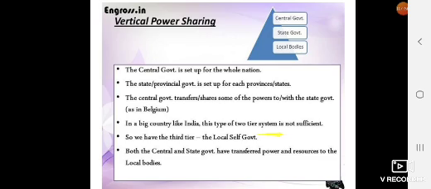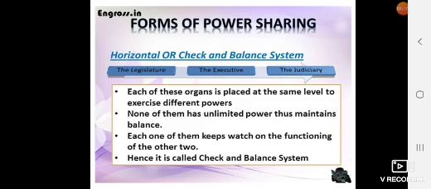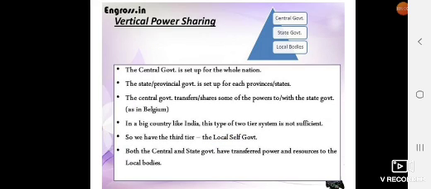Now this one is very important. In Belgium, the central government and state government two-tier system used to work very effectively. But in a country like India, a big country as compared to Belgium, this two-tier system is not sufficient. That's why in India we have a third tier, another government, that is called local self-government.